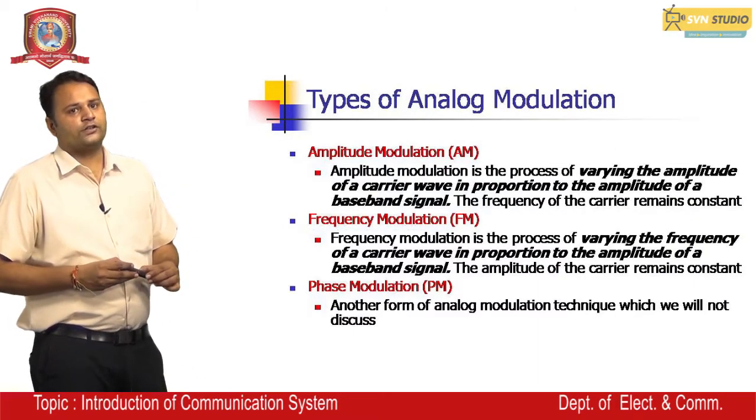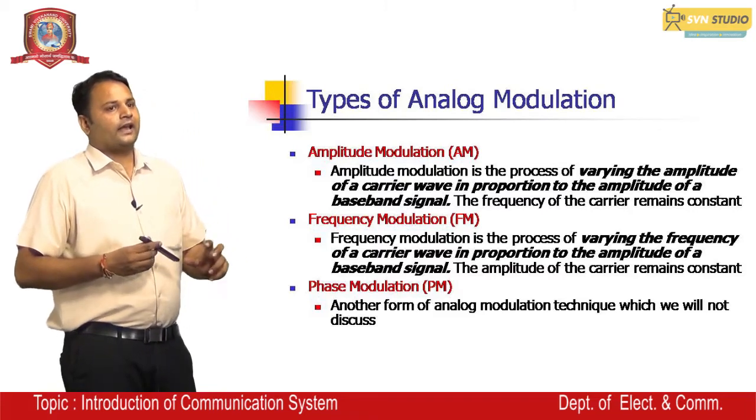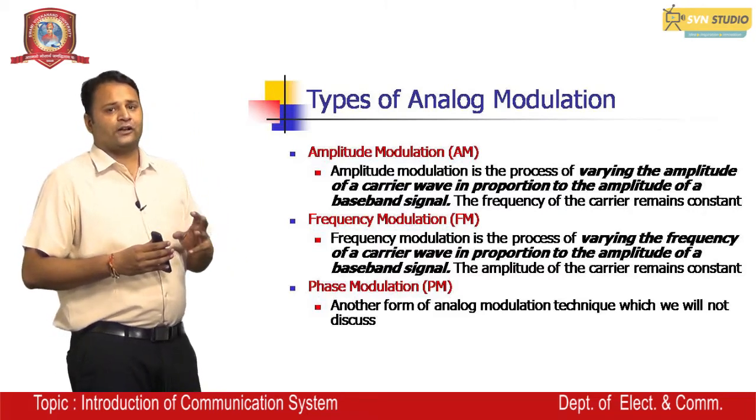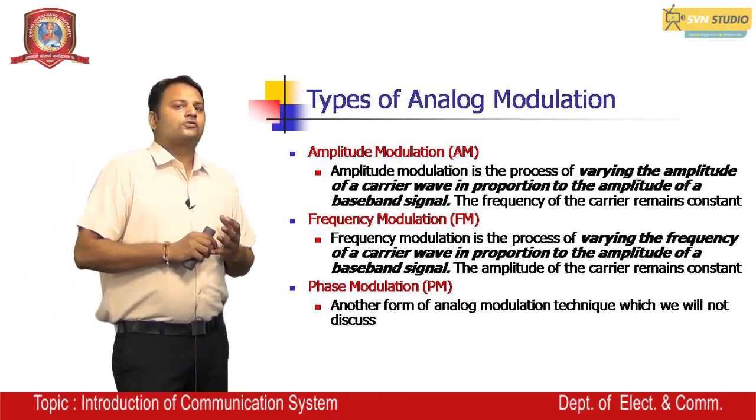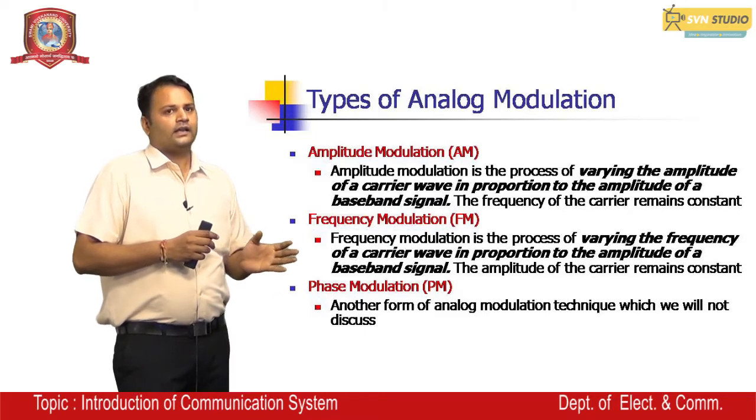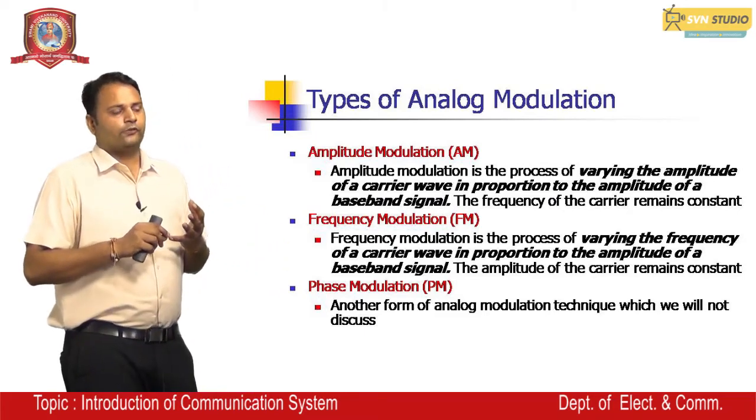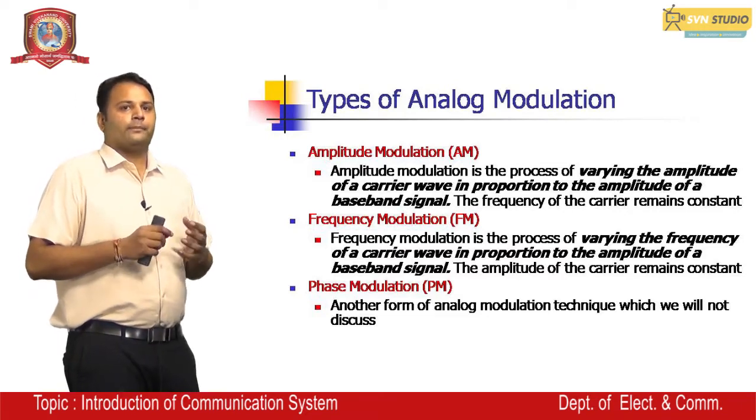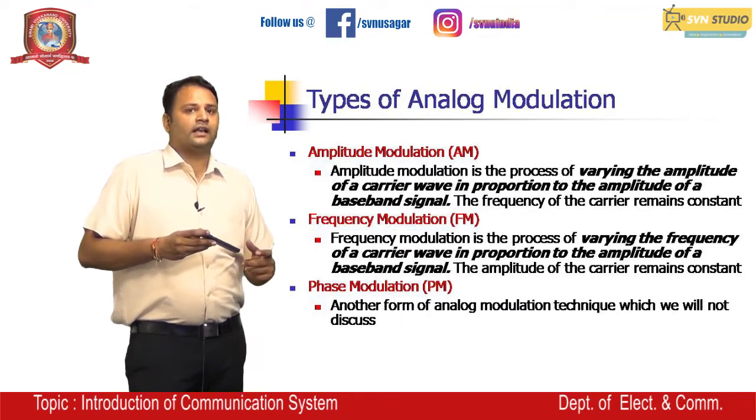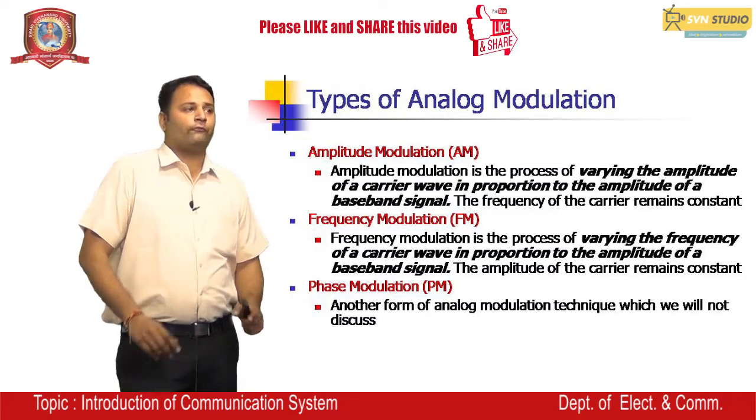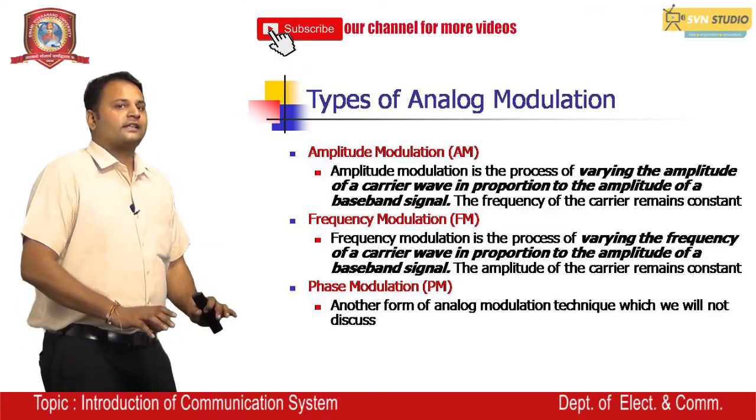Now we will see the types of analog modulation. First, amplitude modulation; second, frequency modulation; and third, phase modulation, because every sinusoidal signal has three parameters: first amplitude, then frequency, and then phase. So in the carrier signal, which is a sinusoidal wave, it has amplitude, frequency, and phase, all of them. Amplitude modulation is the process of varying the amplitude of the carrier signal in proportion to the amplitude of the baseband signal. The frequency of the carrier remains constant.